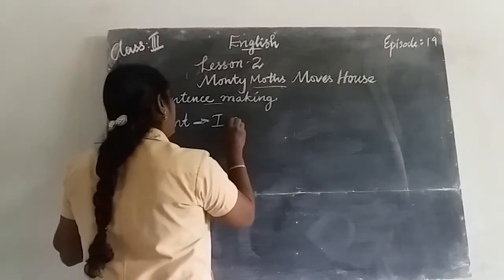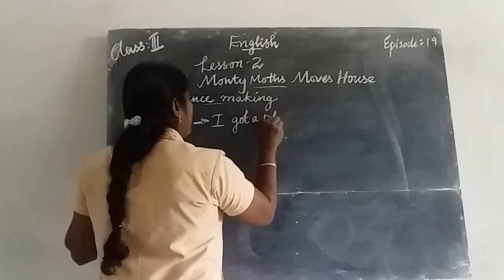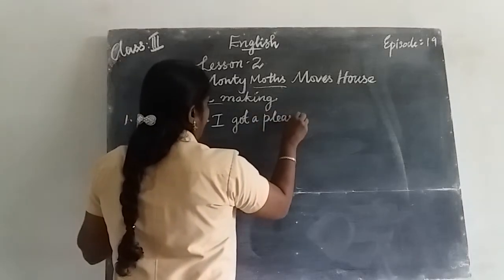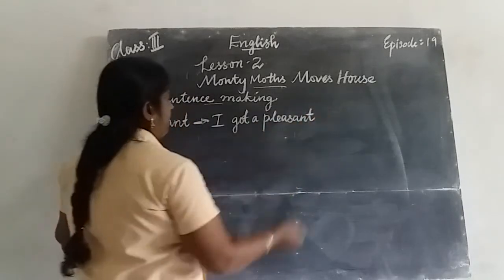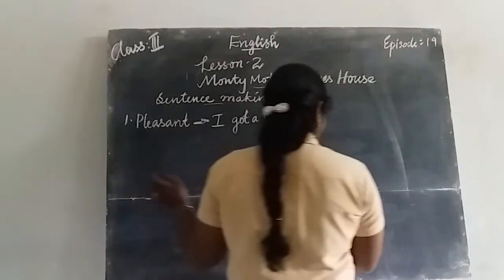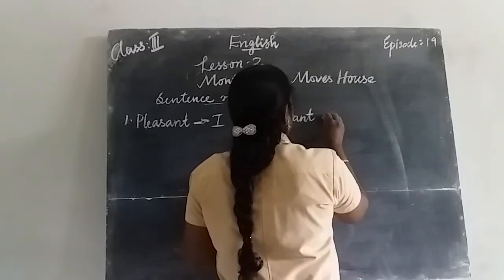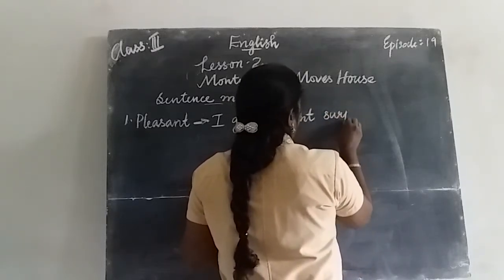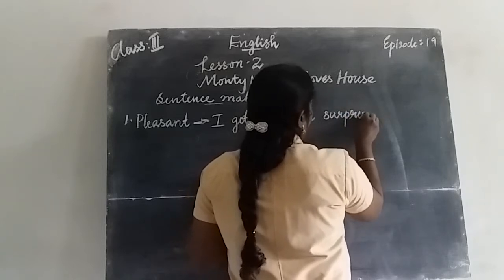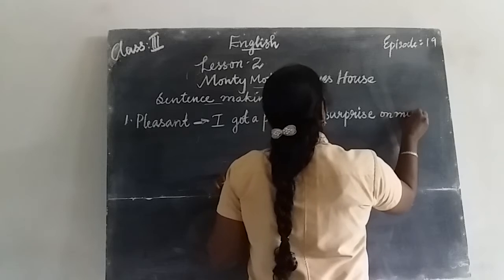I got a pleasant surprise. P-L-E-A-S-A-N-T, pleasant. S-U-R-P-R-I-S-E, surprise on my birthday.